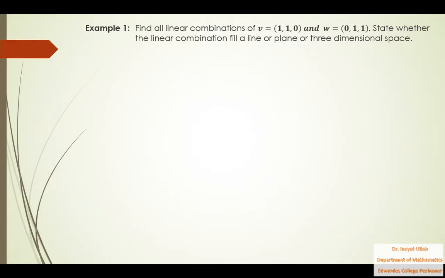So example number 1: find all linear combinations of these two vectors, V vector which is 1 1 0 and W vector which is 0 1 1.